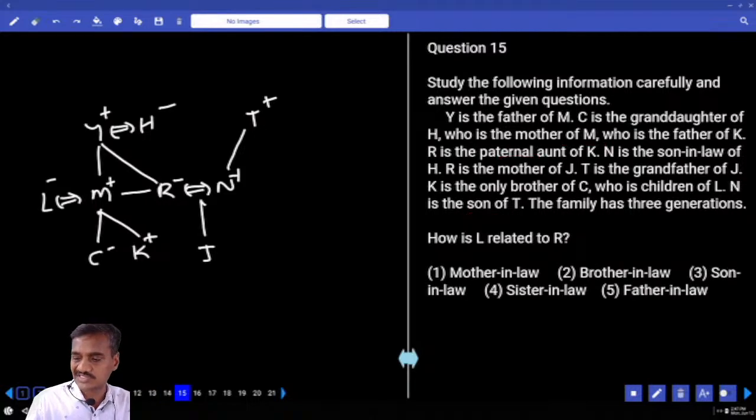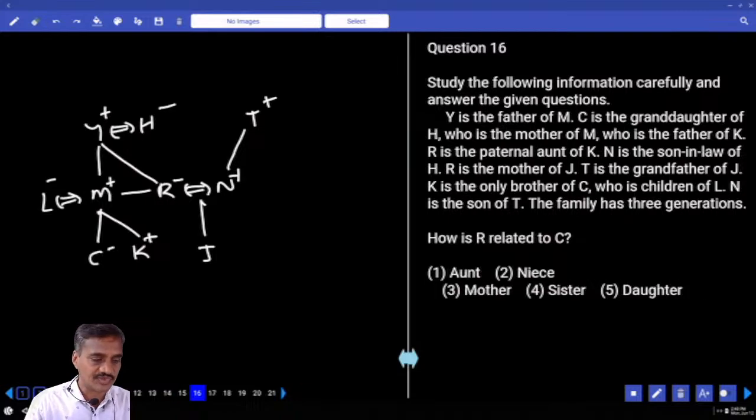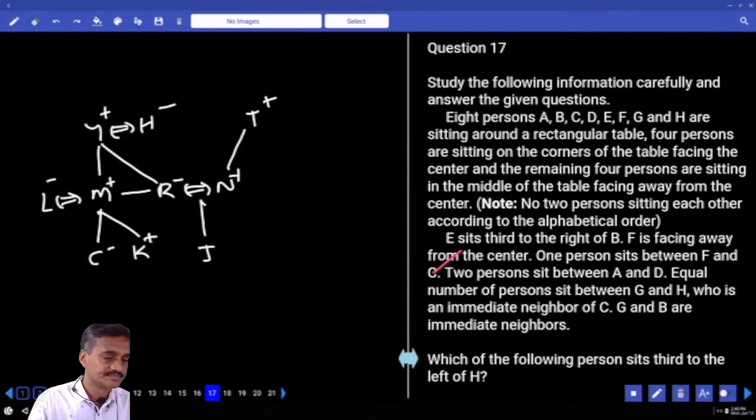Then 15th one, how is L related to R? R's brother's wife. Brother's wife is sister-in-law, and that is the choice for 15. And 16, how is R related to C? R is C's father's sister, that is aunt. Aunt, choice 1, for 16. Done with this?